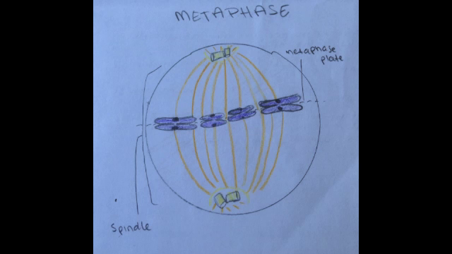Sister chromatids line up at the equator of the cell, known as the metaphase plate. The polar fibers begin to form and attach to the centromeres of the sister chromatid pairs.